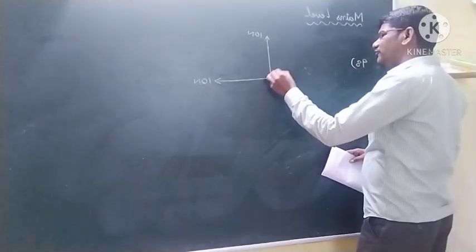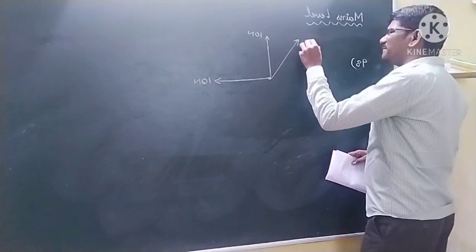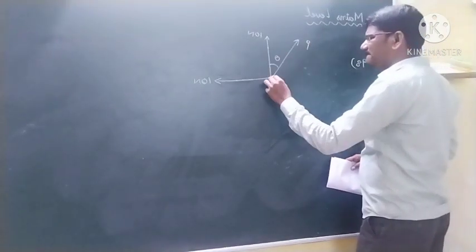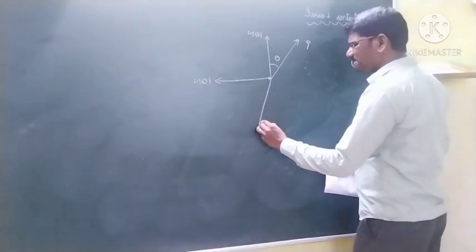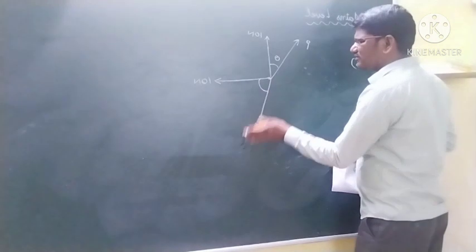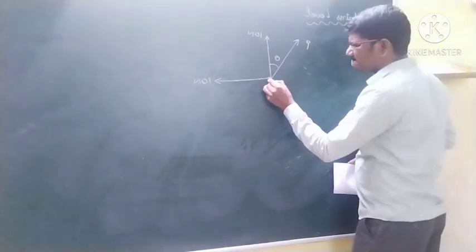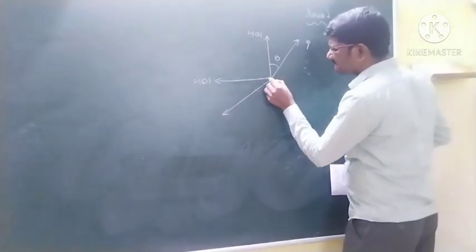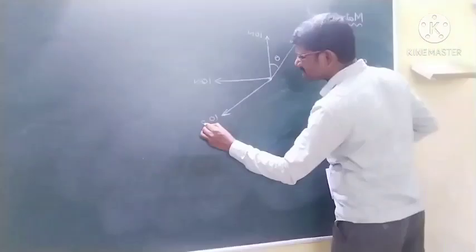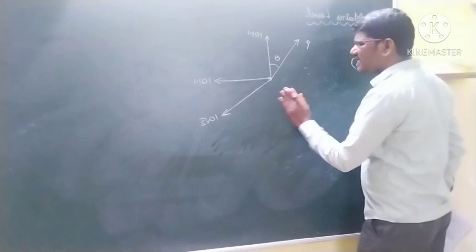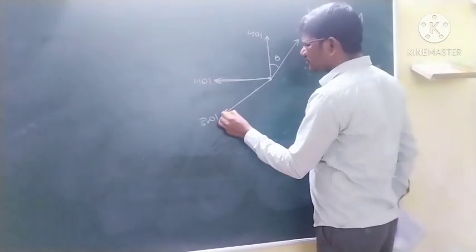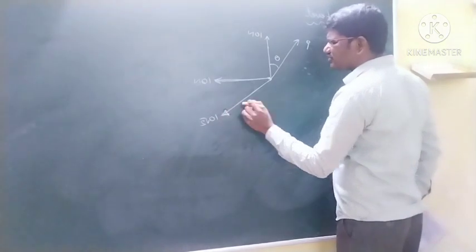And this is some force, P, it is making an angle theta. And this is 10√2, they have given. Okay students. So the magnitude of this force is given 10√2.